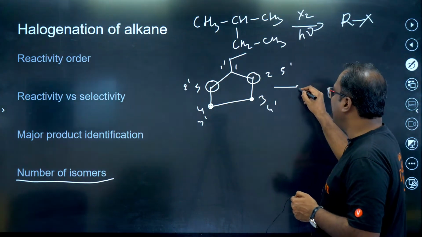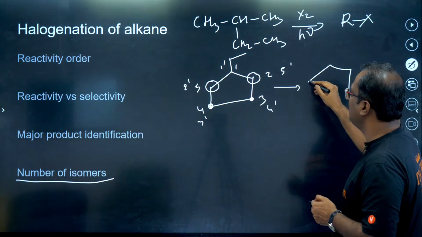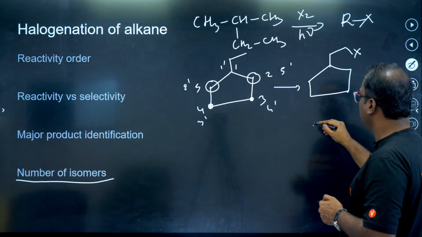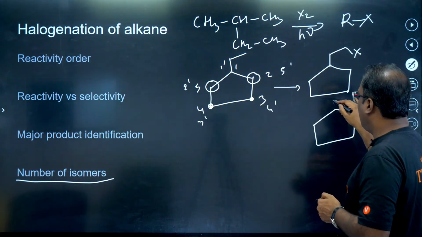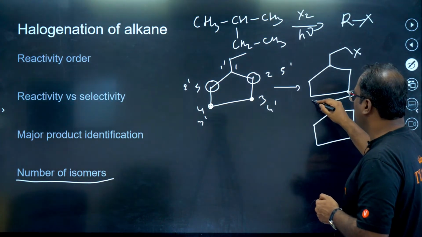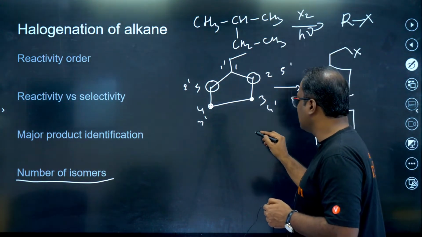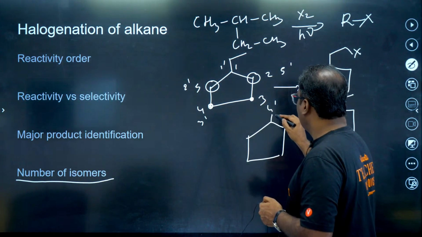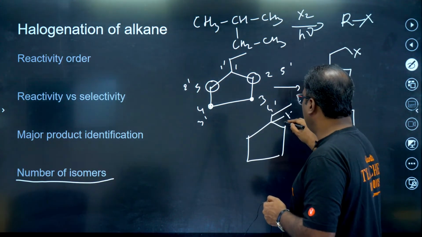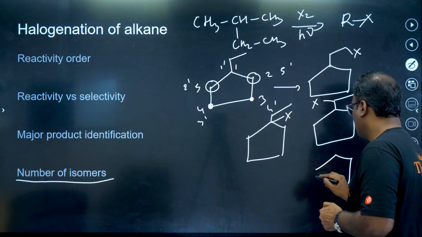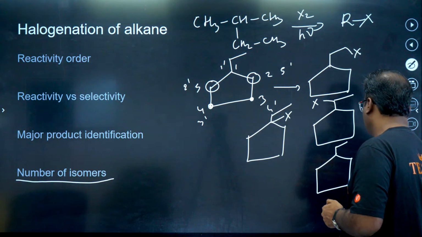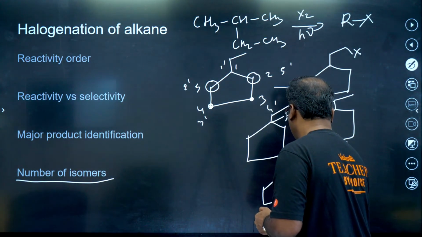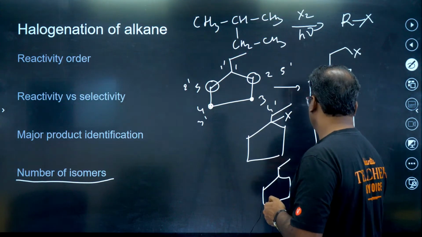Now we start adding halogen one position at a time. So outside the ring I can add halogen here. Again outside the ring I can add halogen here. Now let's start coming in the ring. 1, 2, and 3.